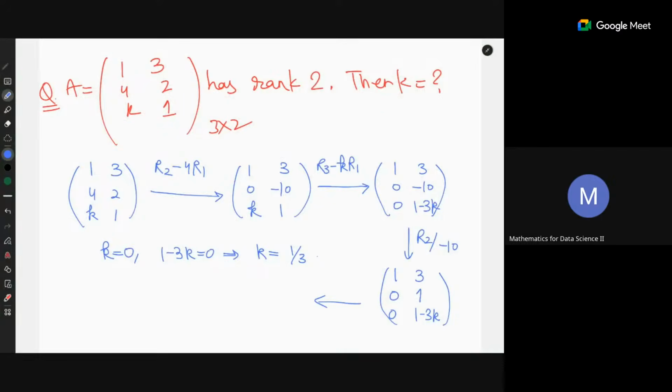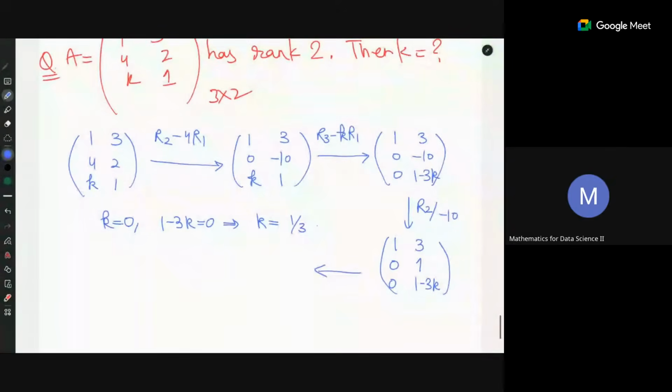Now you can subtract. So now what are the possibilities? The first possibility is that 1 minus 3K is 0.